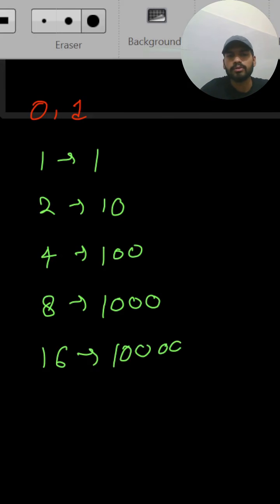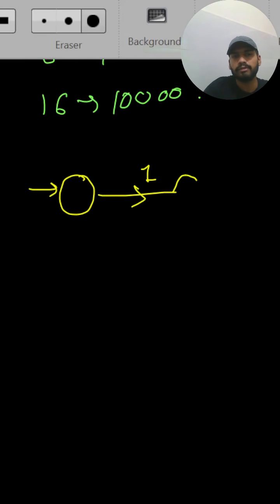1 followed by 4 zeros. So you can observe this pattern: the string starts from 1, and after that we can have any number of zeros. Here 0 zeros, here 1 zero, 2 zeros, 3 zeros, 4 zeros. So we just need to remember one thing: the string should start from 1 and then we can have any number of zeros. If we draw the DFA for it, it will look like this. The string starts from 1. If it starts from 1, then we should reach our final state, and in the final state we can have any number of zeros.